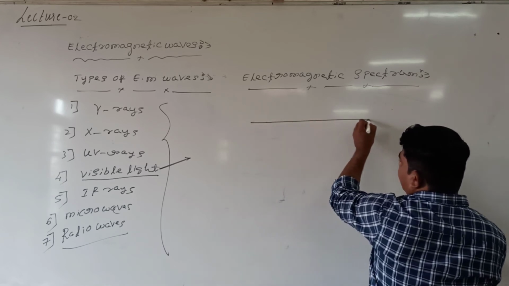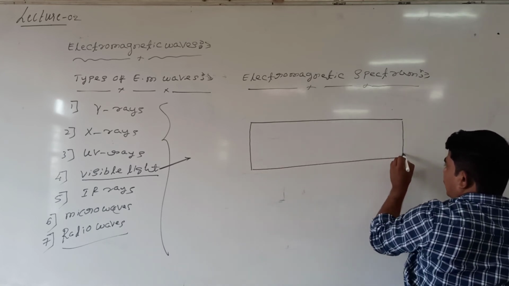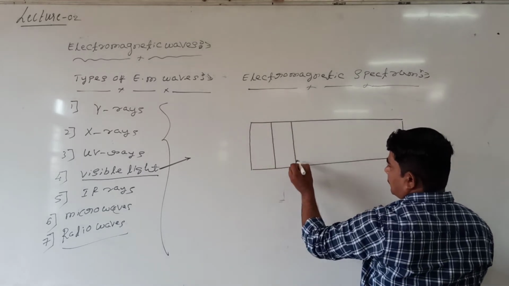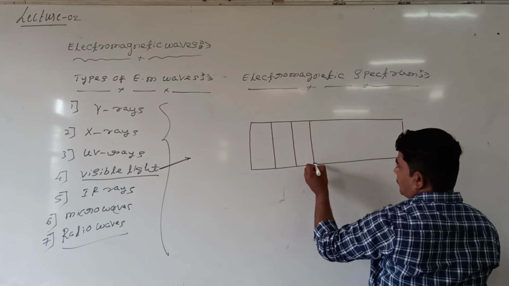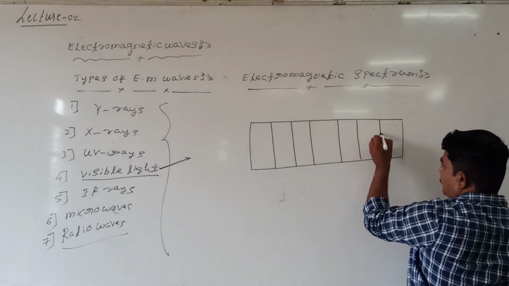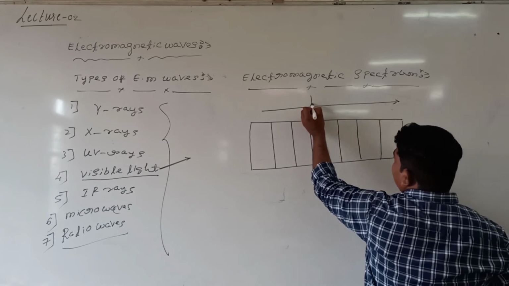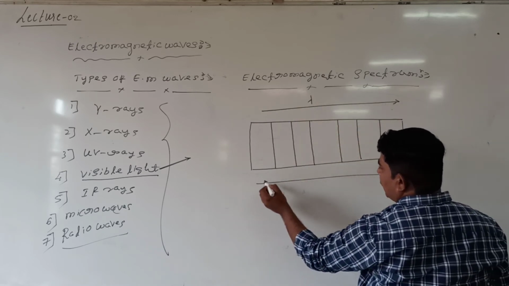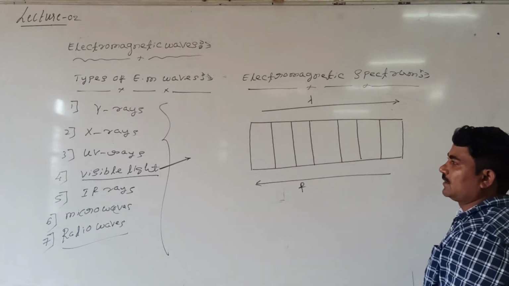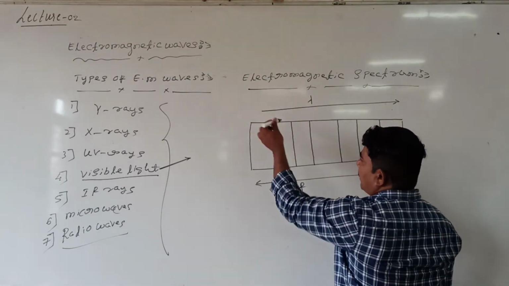On a single chart, like this. Single chart means this should be according to increase in wavelength and decrease in frequency. See here, it has the shortest wavelength and highest frequency. Frequency should increase like this and wavelength should increase like this.